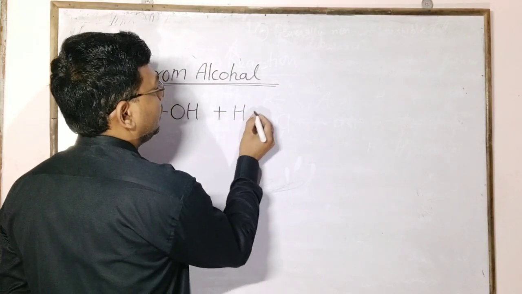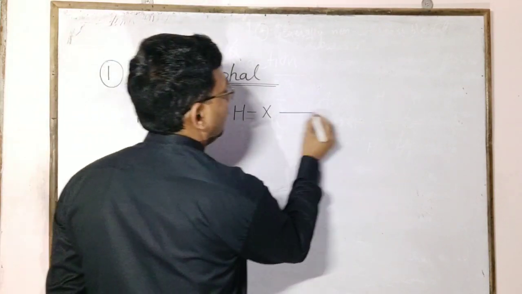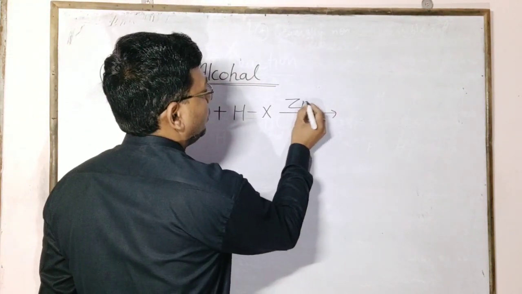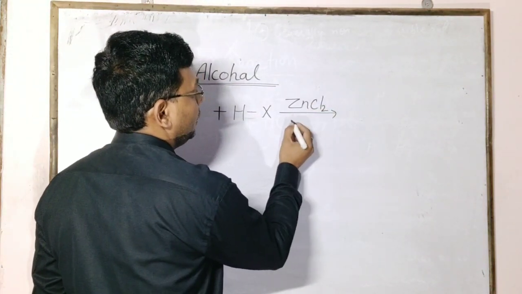Alcohol reacts with hydrogen halide in the presence of ZnCl2, zinc chloride.